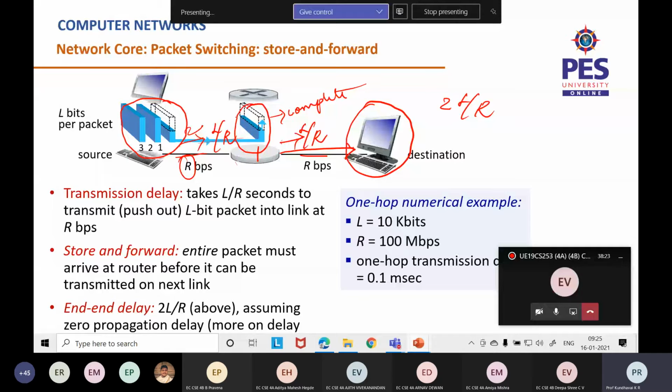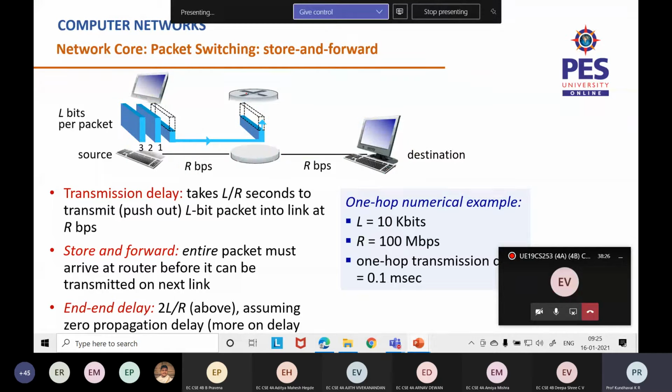This concept is called store and forward. The router stores each and every bit, and till it receives all the bits of a particular packet, it will wait. This process is called store and forward. Once everything arrives, it starts sending, and the source sends the second packet, and it goes on like this until all three packets are sent.